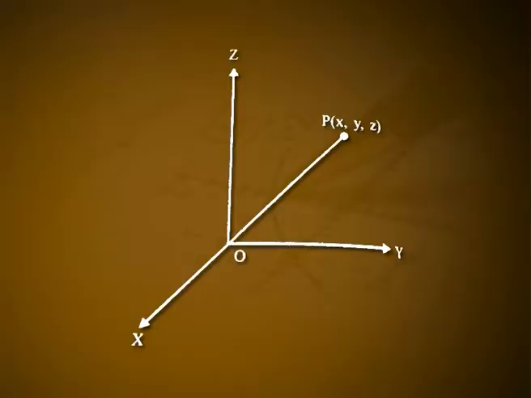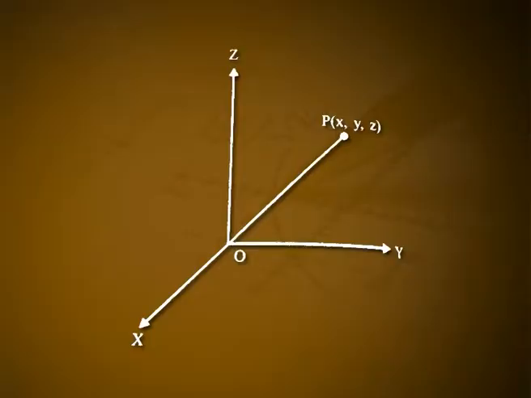The position of a particle is given with the help of a system of three mutually perpendicular axes OX, OY and OZ with O as origin. Such a coordinate system is called rectangular Cartesian coordinate system, named after René Descartes, a French philosopher who designed it.